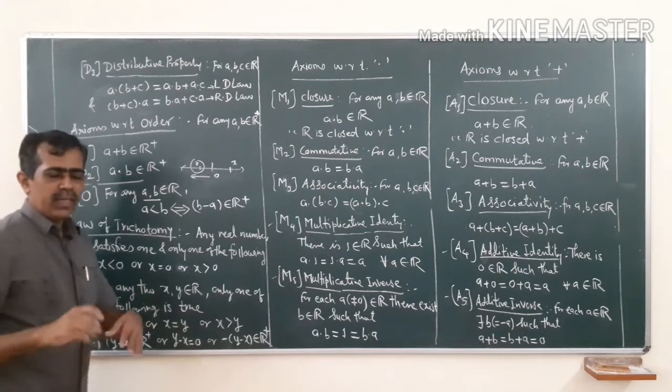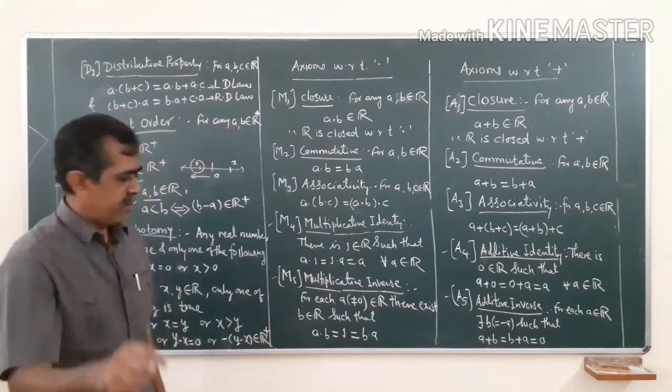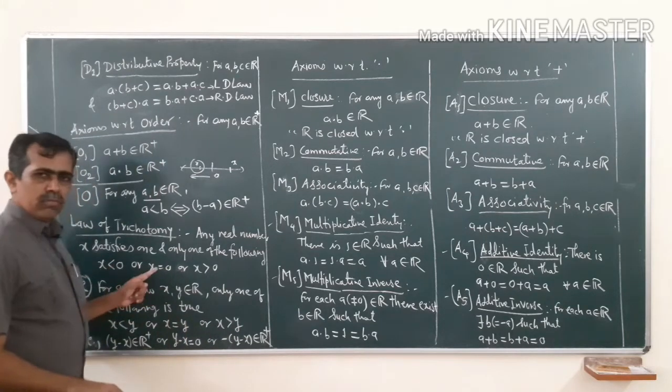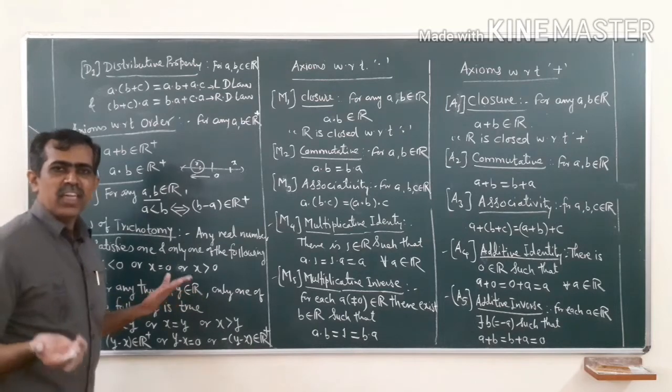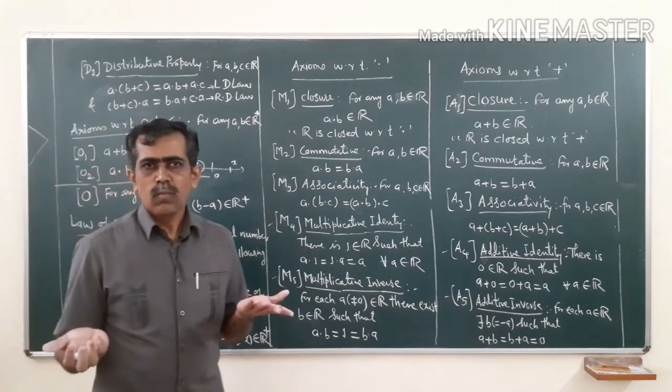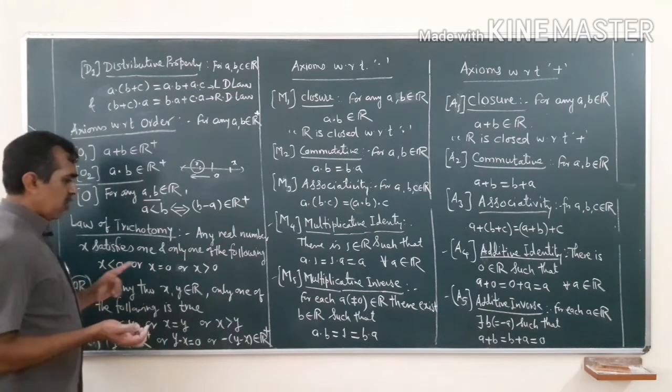You take any real number, you cannot find a real number which will satisfy two of these. A number which is 0, because we know 0 is neutral, is neither negative nor positive. If a number is 0, then it cannot be negative or positive.